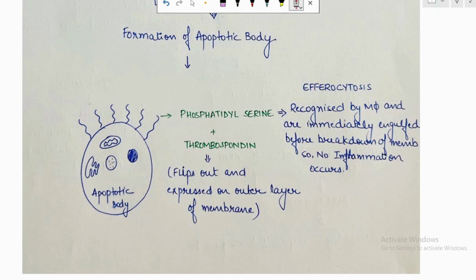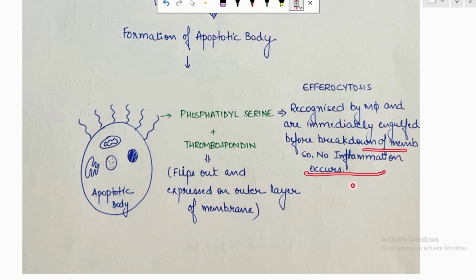And what are these eat me signals made up of? They are made up of thrombospondin and phosphatidylserine. The thrombospondin will flip out and be expressed on the outer layer of the membrane, and phosphatidylserine will be recognized by the macrophages immediately, and they will engulf these apoptotic bodies before the breakdown of the cell membrane.